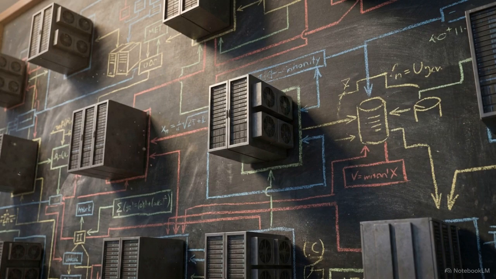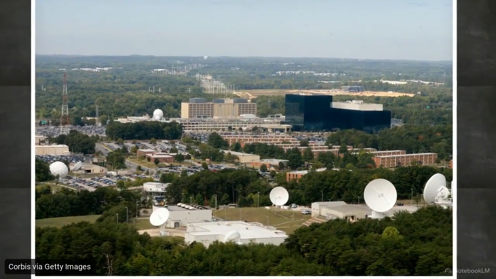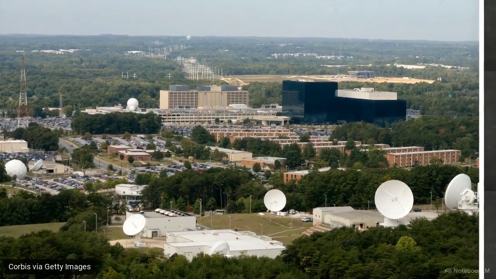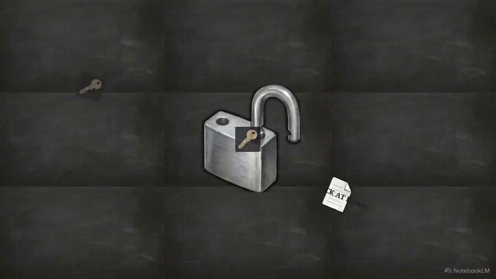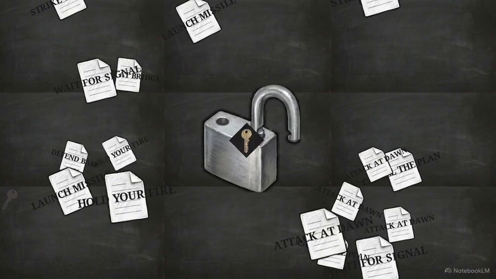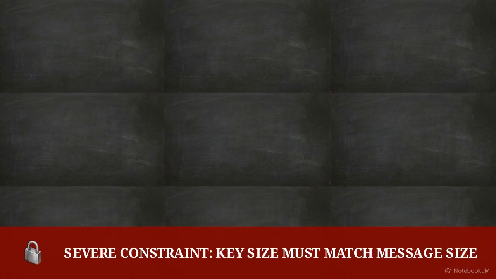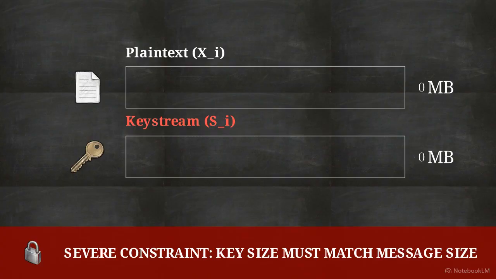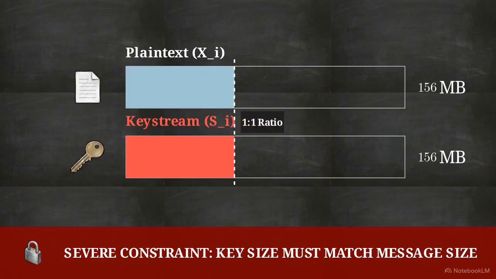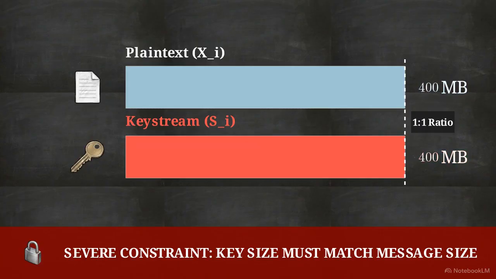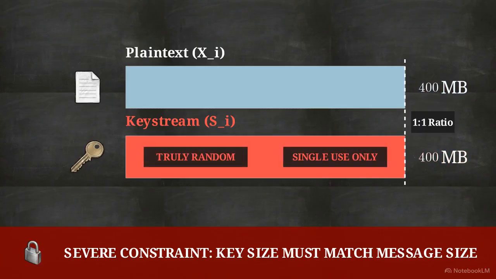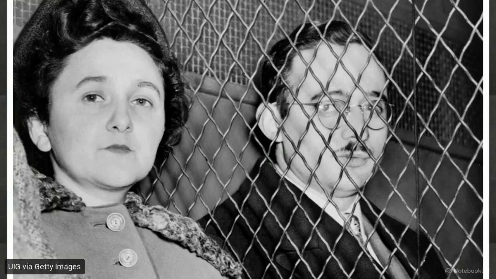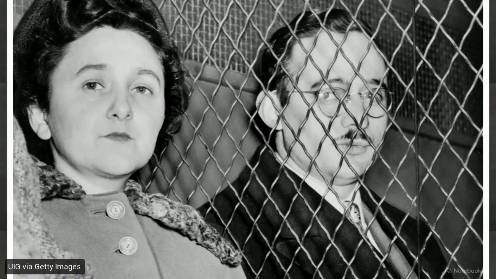Unconditional security means the encryption cannot be broken by raw computational power. Even if an attacker possessed infinite state-level computing resources to test every possible key, they would only generate every possible message of that length, with no way to verify which was the original. But the one-time pad carries a severe logistical constraint. The keystream must be exactly as long as the message itself. Encrypting a 400-megabyte file requires securely distributing a 400-megabyte, truly random, entirely non-reusable key to your recipient before communication even begins. If you violate the rule and reuse a pad, the security collapses.